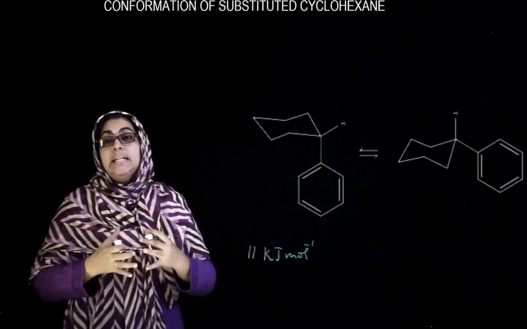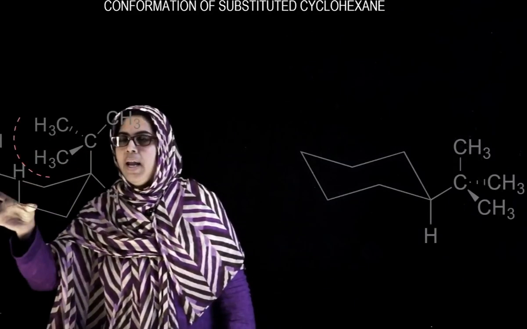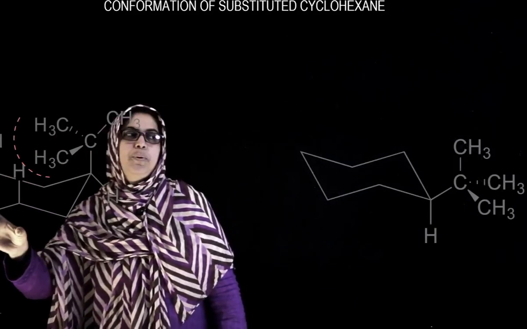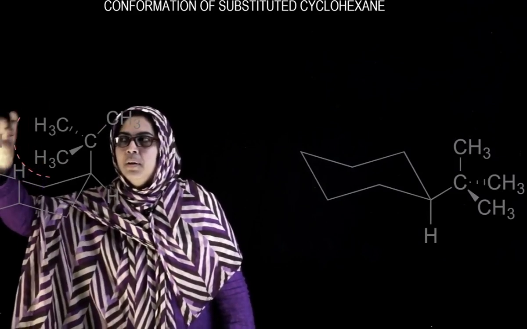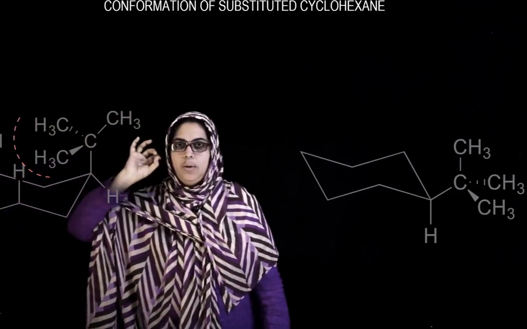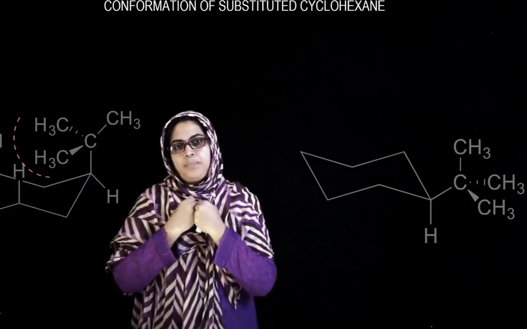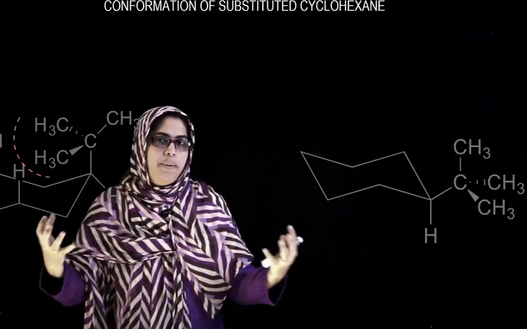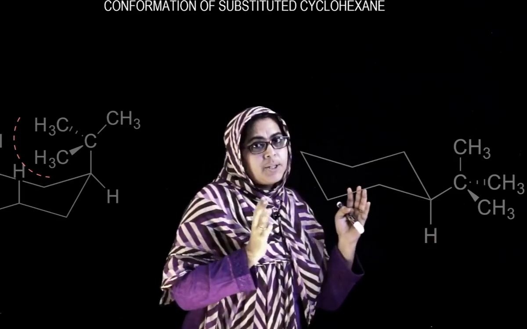When we take tertiary butyl cyclohexane, if the tertiary butyl is on the axial position, the axial position is crowded with the tertiary butyl group. So the steric repulsion will be more, and the energy difference will also be more. In the equatorial case, the steric repulsion is minimum.